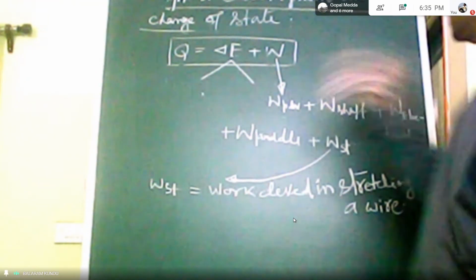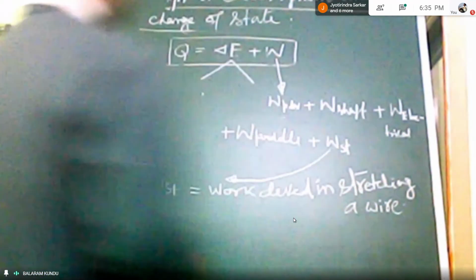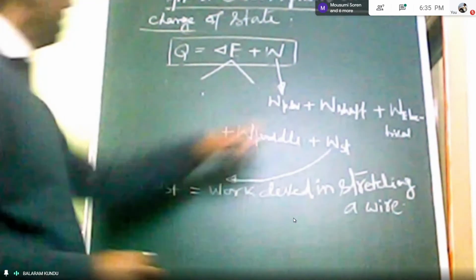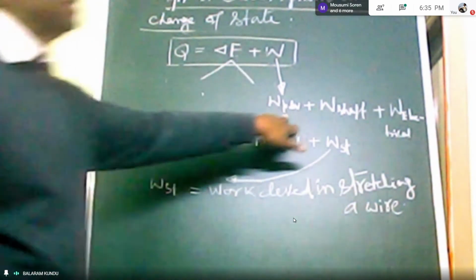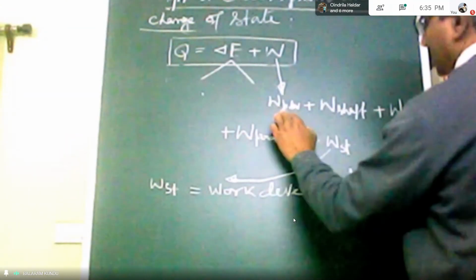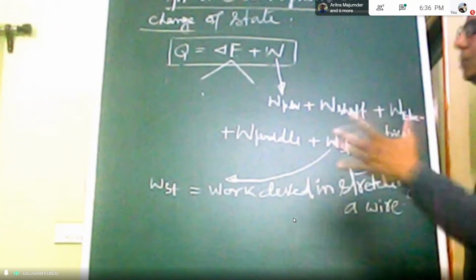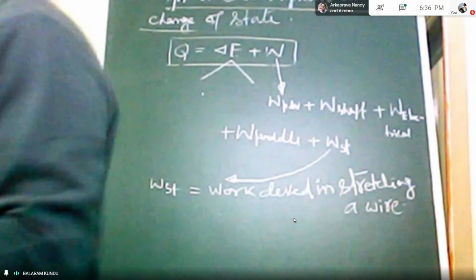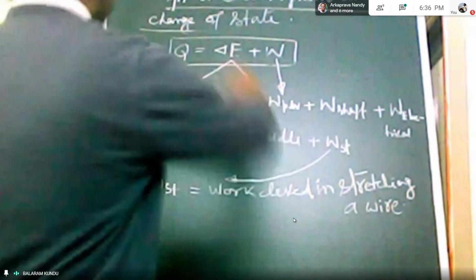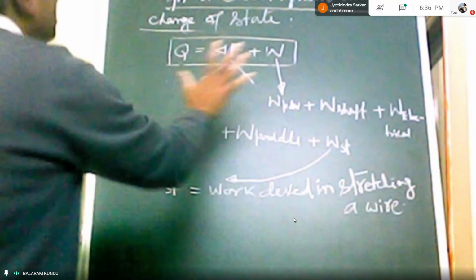So many types of works are there in W. Generally, from the thermodynamics point of view, we consider PdV work or displacement work. But so many types of work can be included in W. So that is your first law of thermodynamics, the mathematical expression already given for a closed system undergoing change of state.